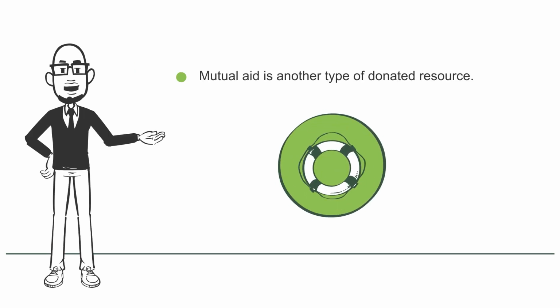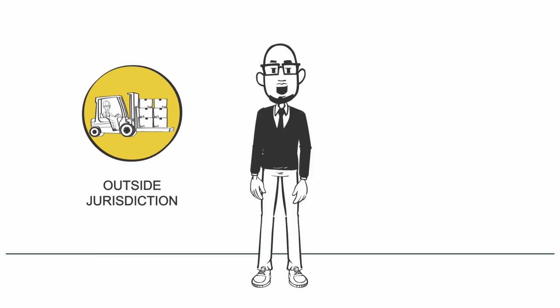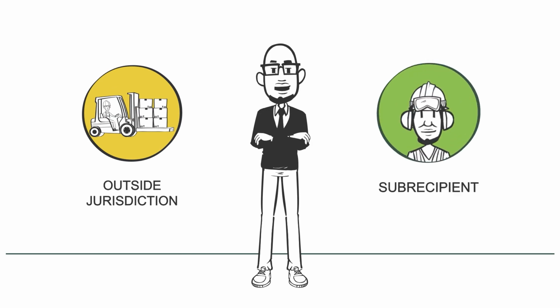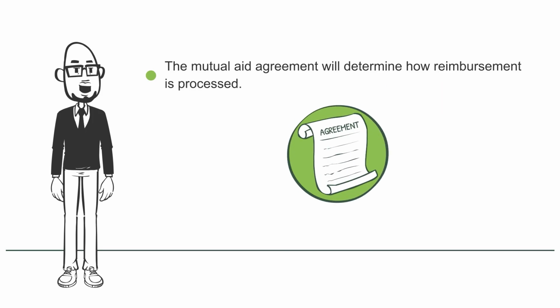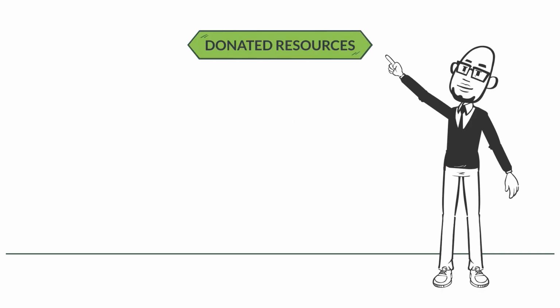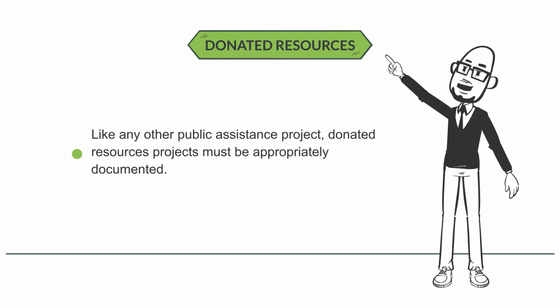Mutual aid is another type of donated resource. Mutual aid refers to support provided by another jurisdiction to help a subrecipient after a disaster. The mutual aid agreement will determine how reimbursement is processed. Like any other public assistance project, donated resources projects must be appropriately documented.